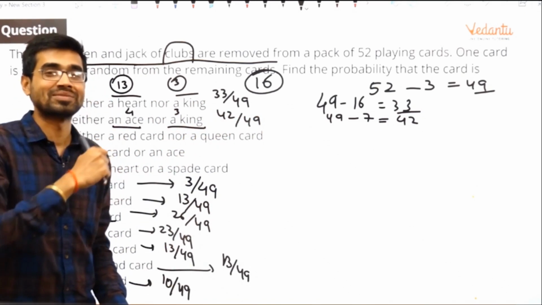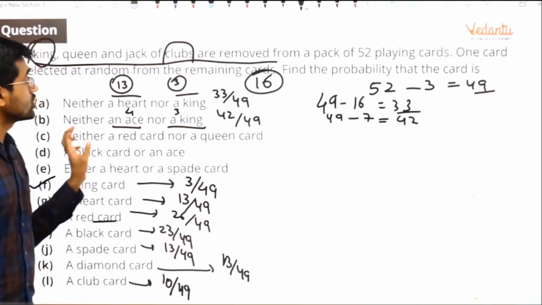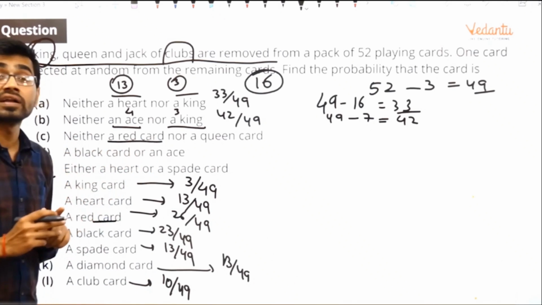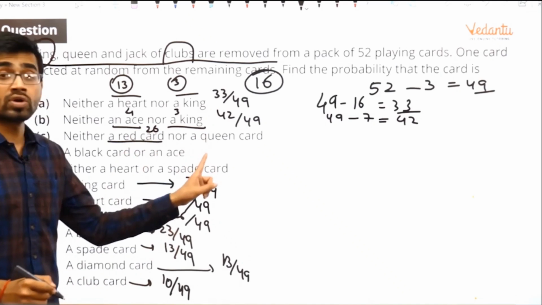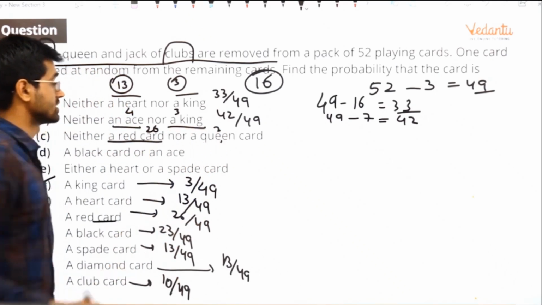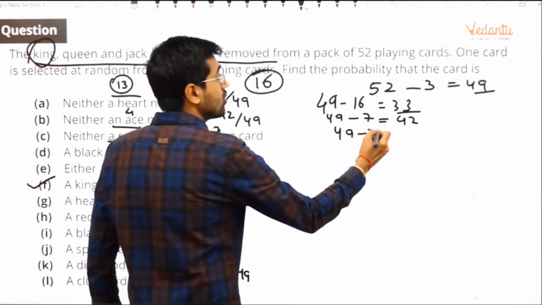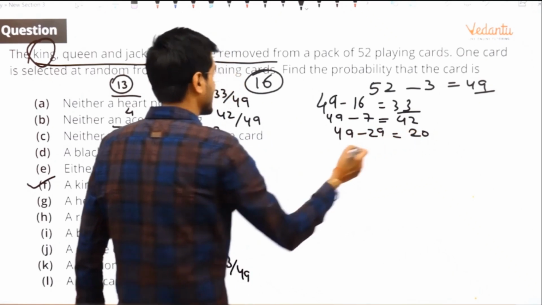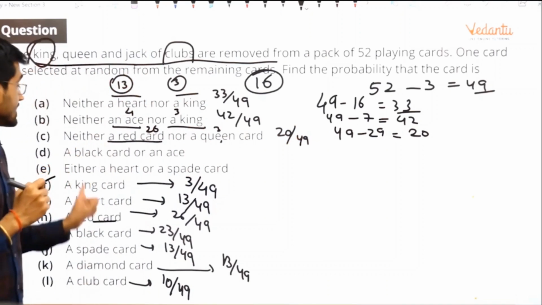You do it and tell me in the comment box. Neither a red card nor a queen card. So you do not want a red card. How many red cards are there? 26 red cards. How many queen cards are there? 4, but 1 is already out, so there are only 3 queen cards. So 26 plus 3, 29 cards you do not want, out of 49. So how many do you want? 20. So 20 by 49. Correct? Let us do the next one.